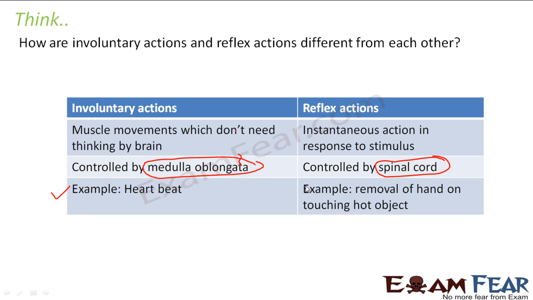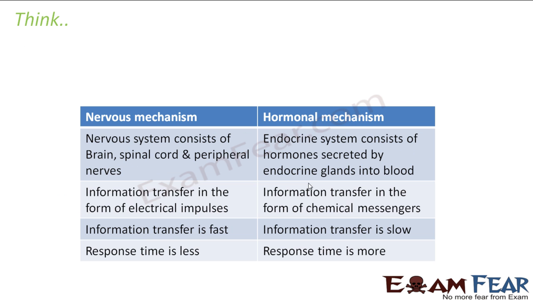An example of involuntary action is the heartbeat. A reflex action is when you remove your hand on touching a hot object. I have already shown you the flow of reflex action. It comes from the sensory organs to the sensory nerve, then it enters the spinal cord through the dorsal root, then this goes to the gray matter of the spinal cord where the processing happens, then the output goes through the ventral horn to the motor nerve, and then the motor nerve carries it to the muscle cells.